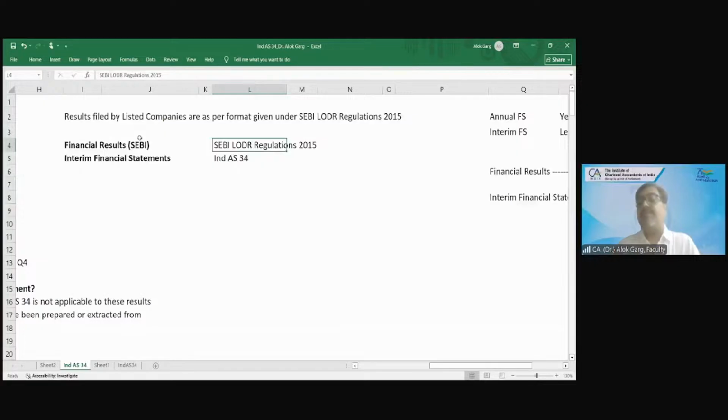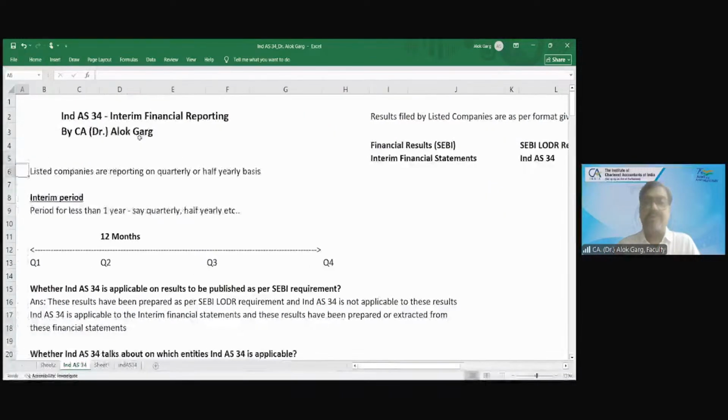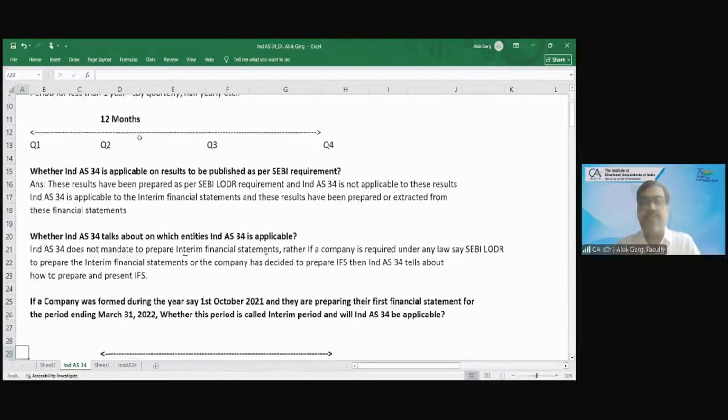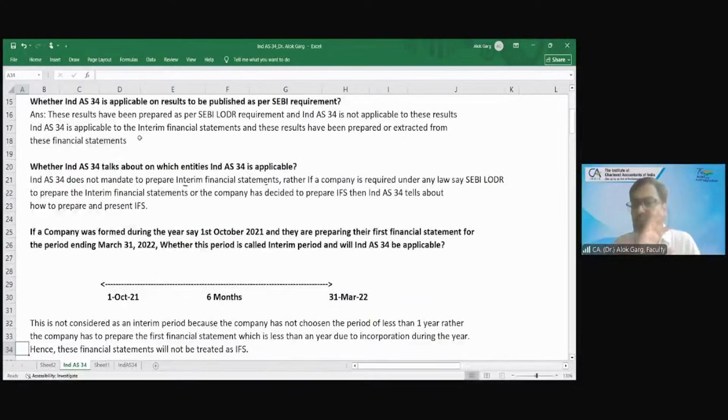Financial results are prepared as per SEBI LODR Regulations 2015, and interim financial statements are prepared as per Ind AS 34. Ind AS 34 is applicable on the interim financial statements from which the results are prepared. Ind AS 34 does not mandate to which entities it is applicable. It only says either you are required to prepare or you have decided to prepare, then I will be applicable.